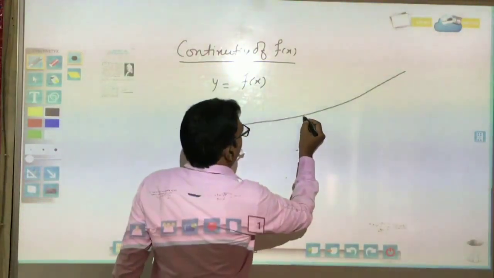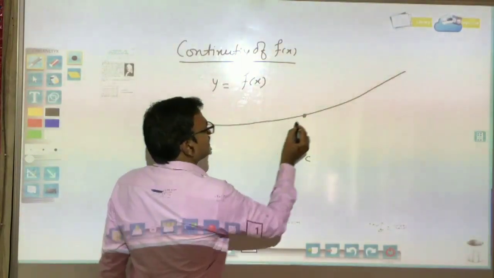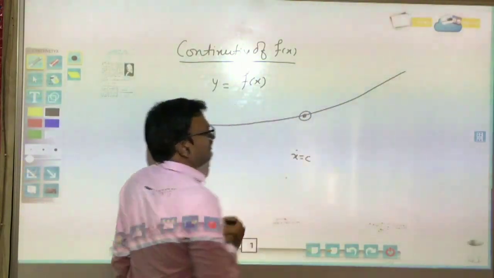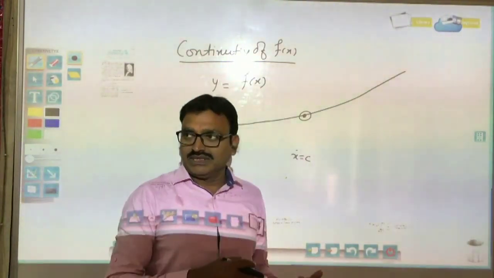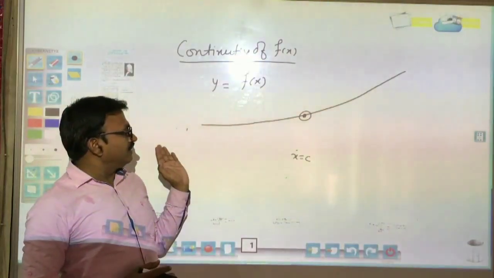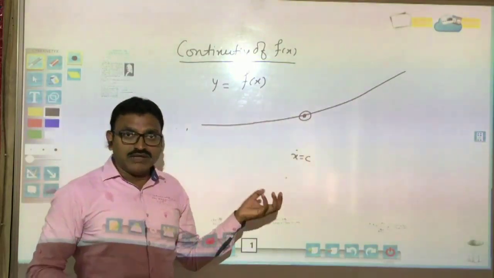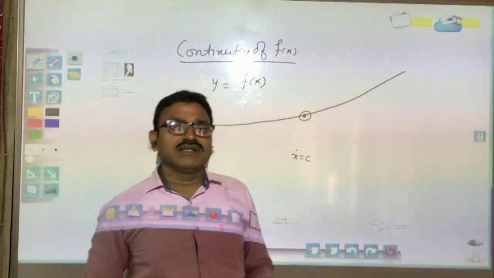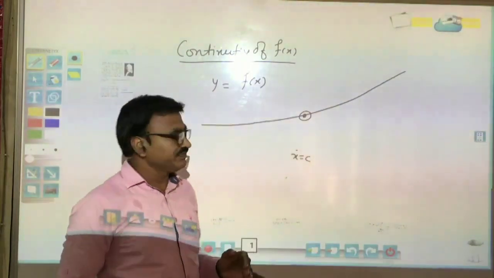But there may be some points at x equal to c for which the function is not defined. For example, in our example, when we want to go from Jabalpur to Balaghat or Balaghat to Jabalpur, if the bridge is not in working condition, then we can't travel, because the road is not continuous.